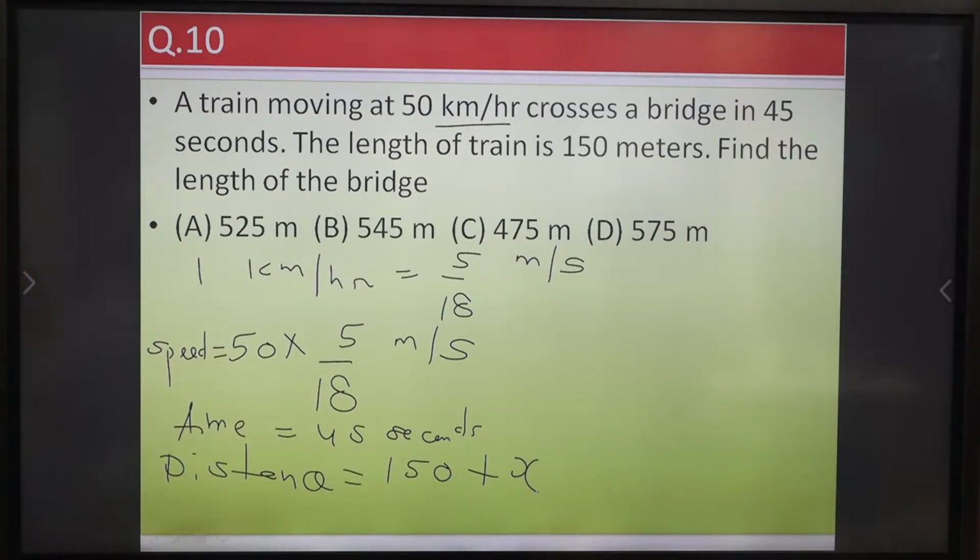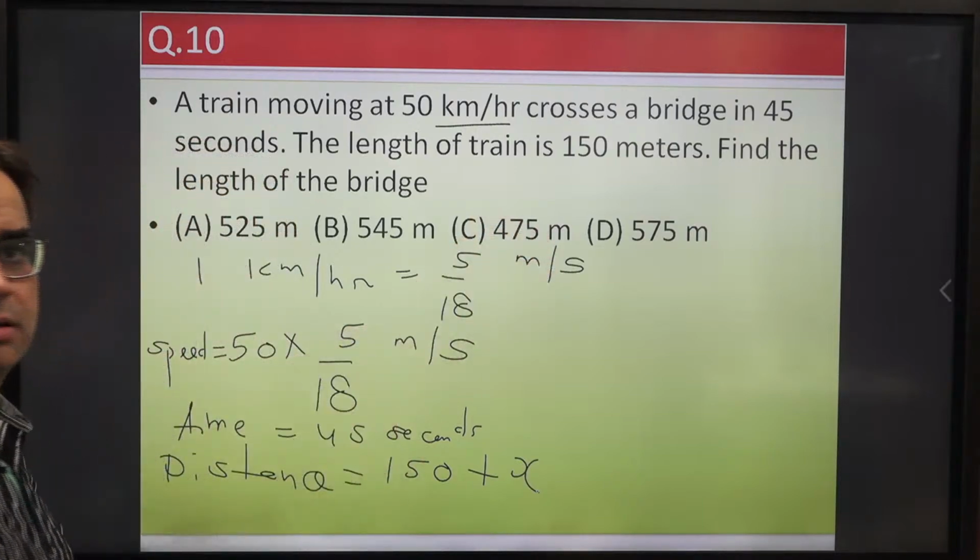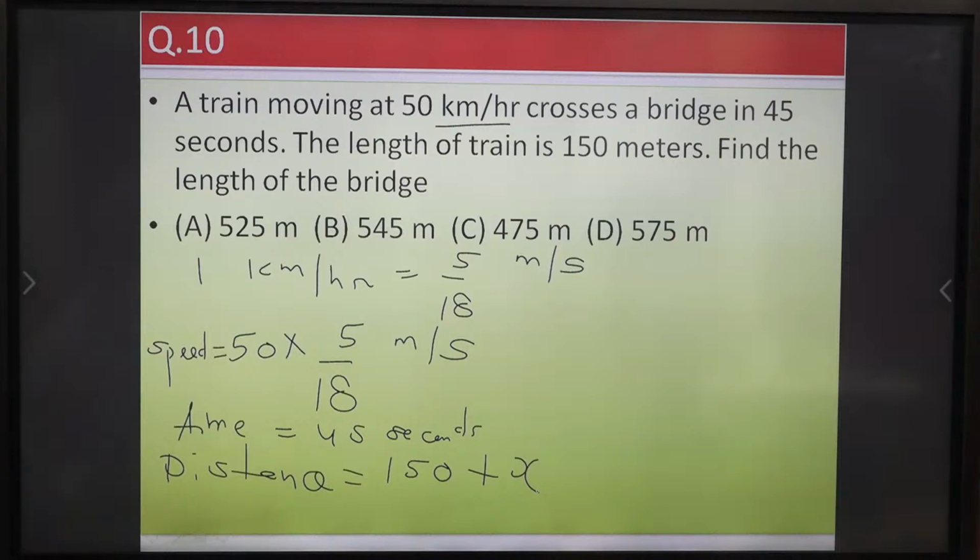Okay, Muthu Kumar is getting 475. So this one student is telling this answer. So kindly check it. Okay, another student is also getting 475. So this will be the answer.